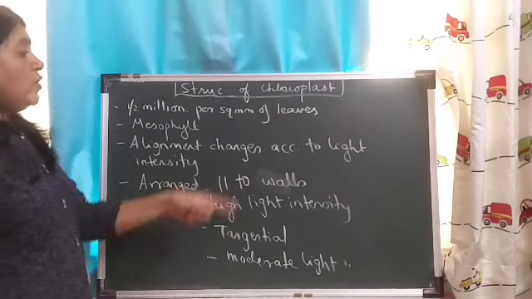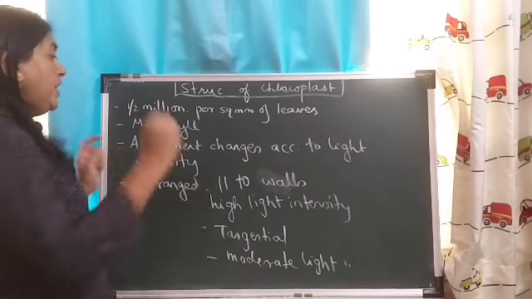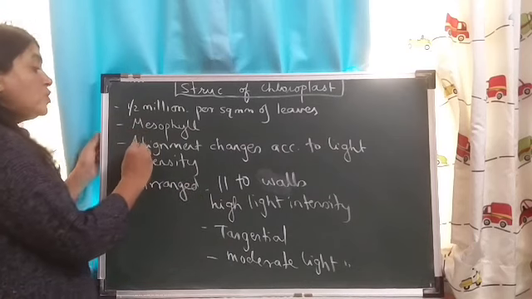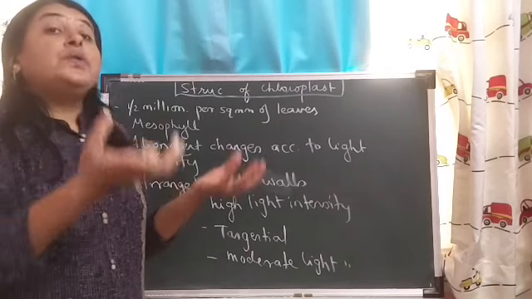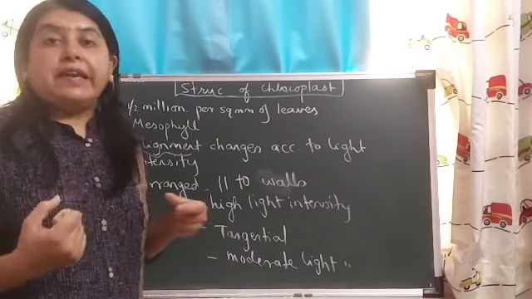Now, why does the chloroplast change its position? It is because it has to align itself in order to get maximum sunlight.